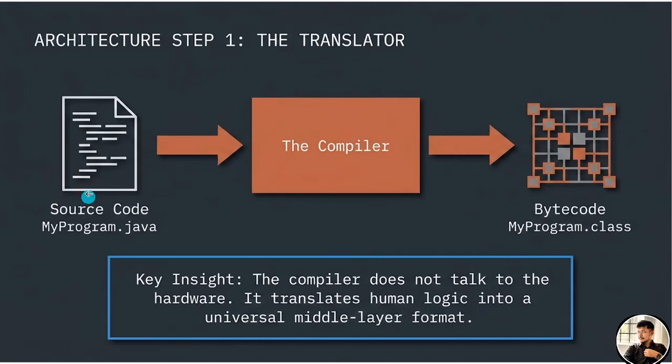The source code extension is .java, here myprogram.java. Once we pass it through the compiler, it is converted into bytecode, myprogram.class. That means the Java source code extension is .java and the bytecode extension is .class. Just remember this.